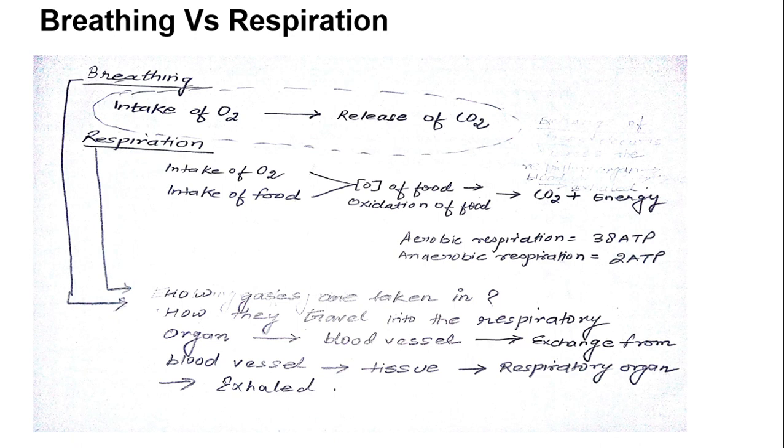Basically, what we have to study in this chapter is how oxygen is taken from the atmosphere, and then through the respiratory organs, how the gases are exchanged from the respiratory organ to the blood vessels, and from the blood vessels how they travel, and then the gases are exchanged between the blood vessels and the tissues, and back from the tissues to the respiratory organs for exhalation.